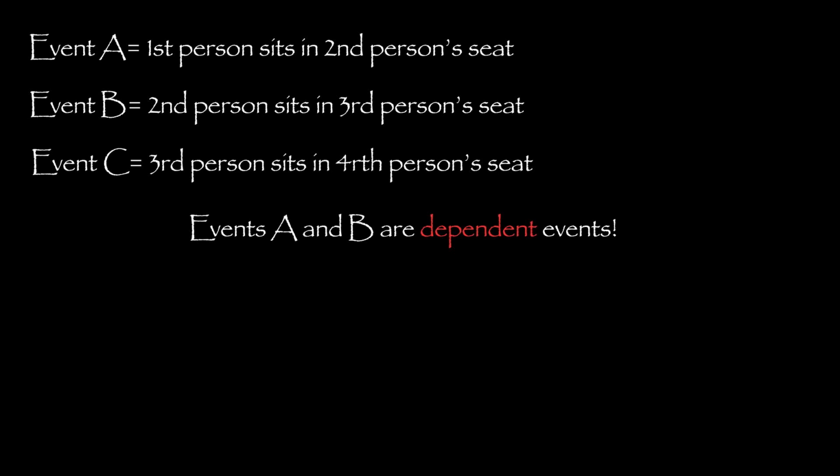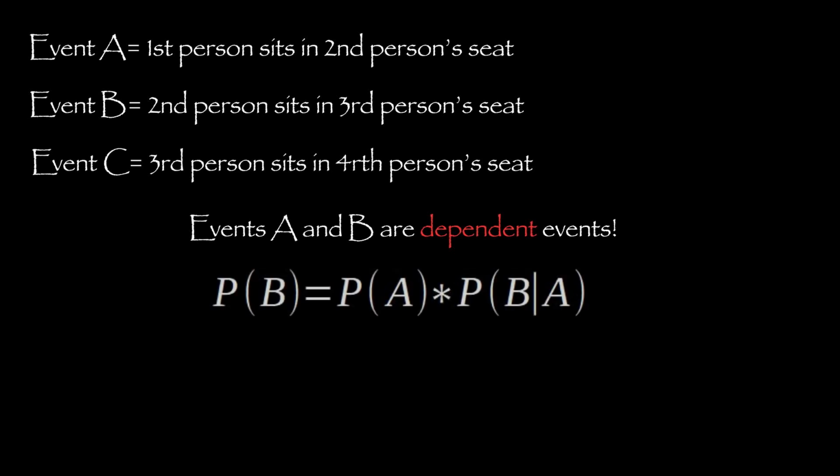So the formula for such a dependency is probability of B equals probability of A times probability of B given A. So say the second person sits at the third person's seat. The probability is 1 over 100 times probability of B given A, which is 1 over 99, since 99 seats are left unoccupied after the first person is seated. So that being said, let's start calculating.